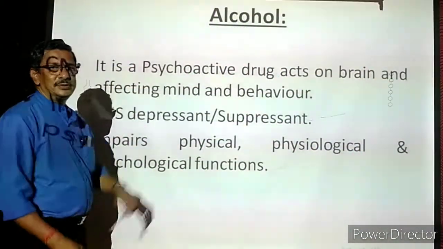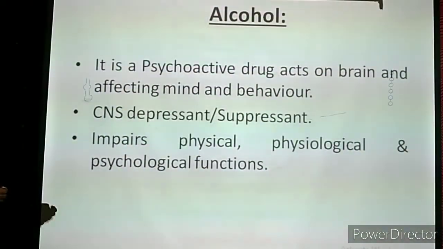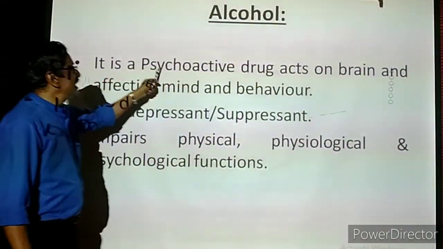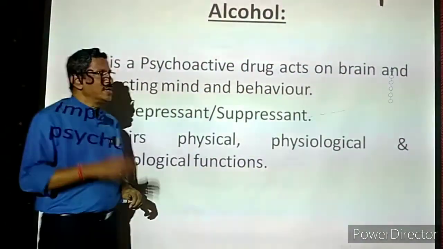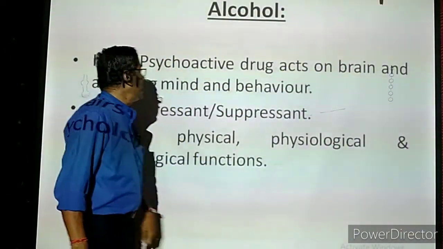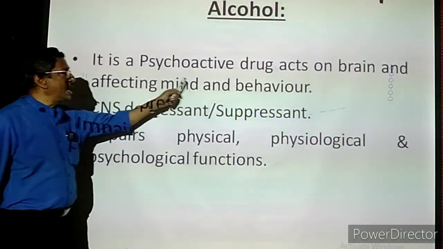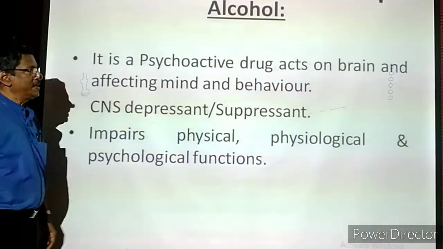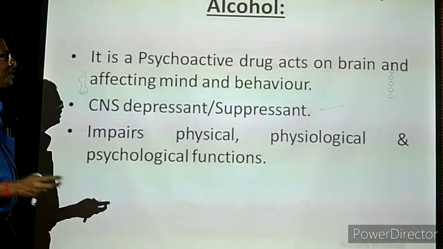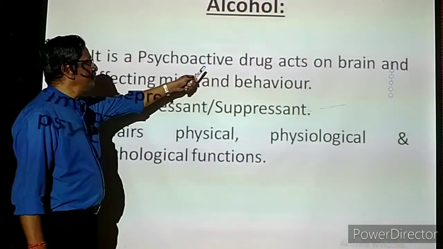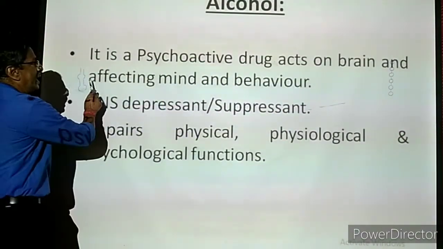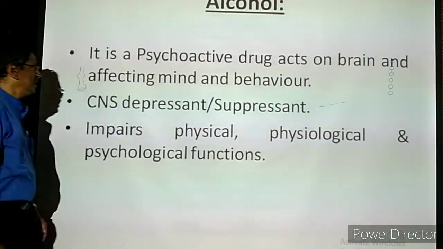Now, alcohol. This is for adults. Alcoholism. Okay, alcohol. Now, alcohol is actually a medicine. It is a psychoactive drug. Psychologically it is stimulating, that is called a psychoactive drug, acting on the brain and affecting the mind and the behavior of the individual. So alcohol, if it is used as a medicine, it is a medicine, but if it is not used as a medicine, then it is psychoactive. Psychologically the person will be affected, it is acting on the brain and affecting the mind and the behavior.